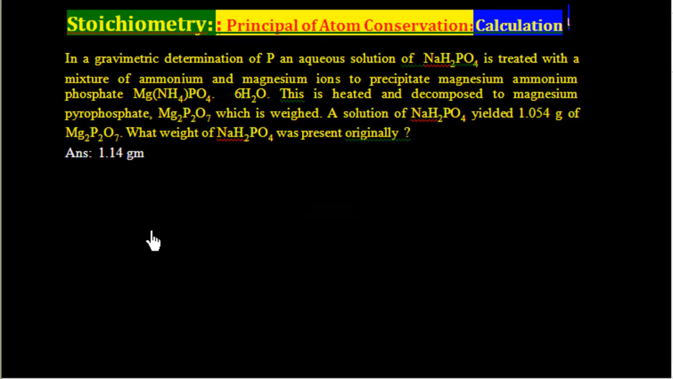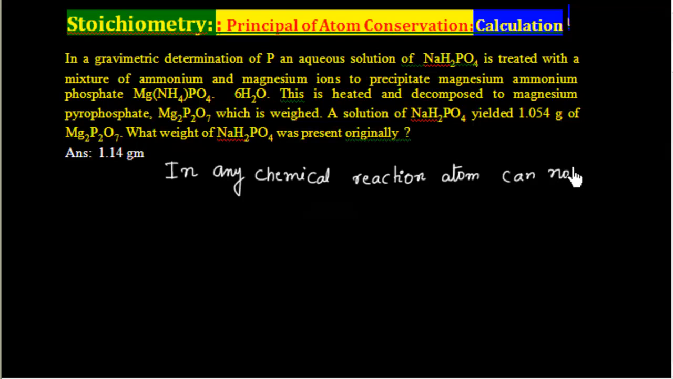Now in this calculation we will illustrate an important concept, the principle of atom conservation. If you remember Dalton's postulate, Dalton said one important point, that in any chemical reaction, atom cannot be destroyed or cannot be created.